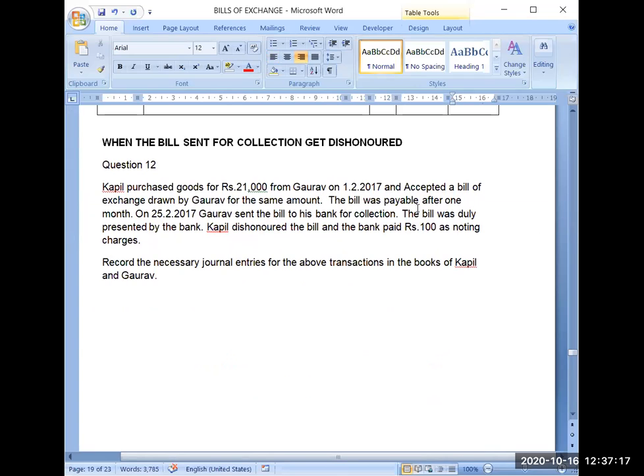The bill was payable after 1 month. Now we will calculate the due date of the bill. So the bill has been written on Feb 1 and 1 month will be completed on March 1, and 3 days of grace: March 2, March 3 and March 4. So the due date is March 4. We have to keep this date in mind.